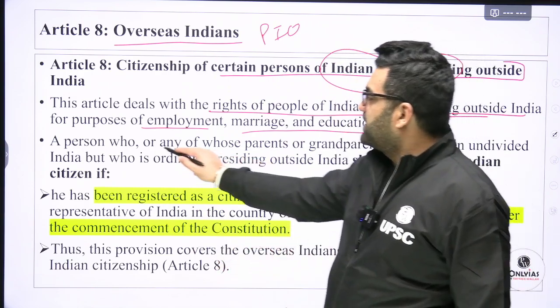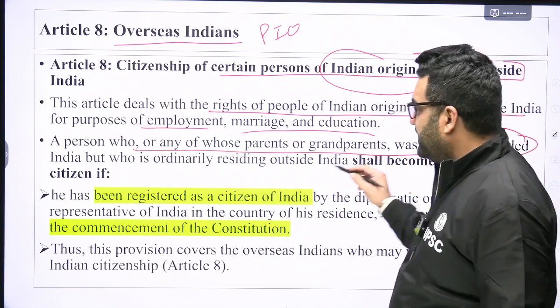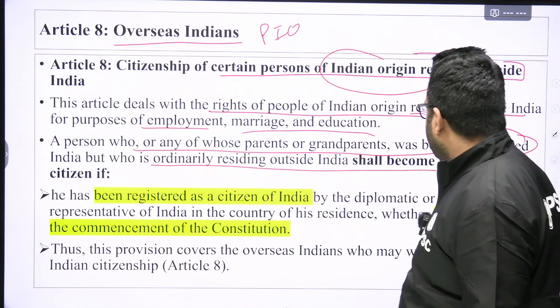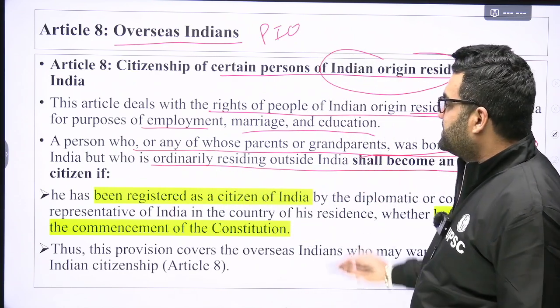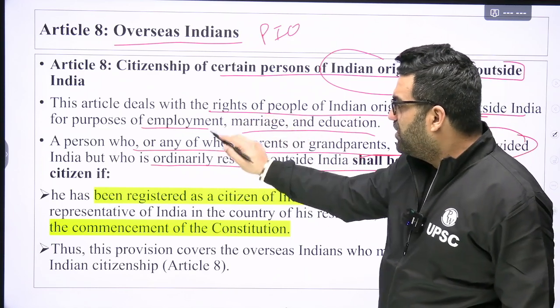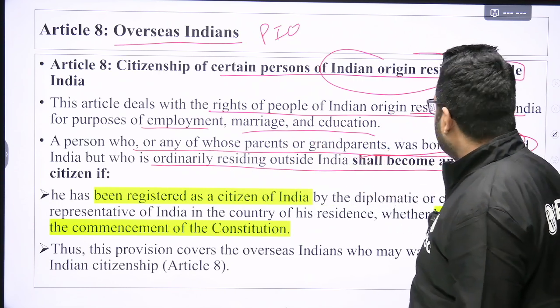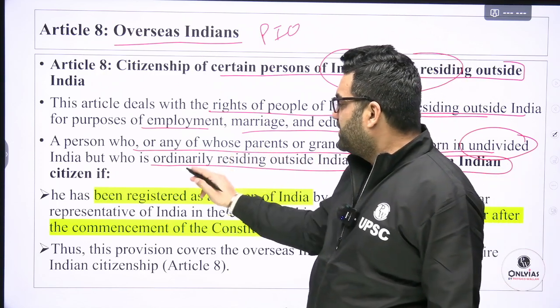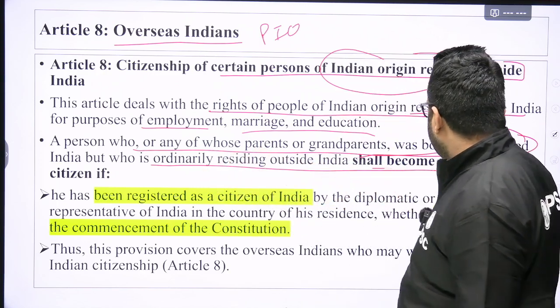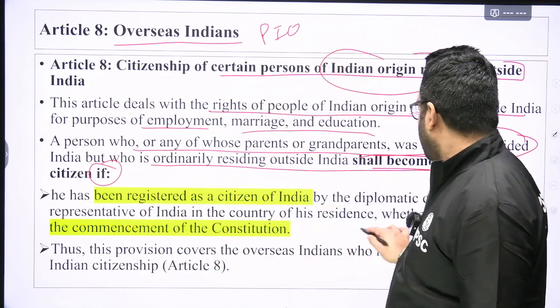Now, a person who or any of whose parents or grandparents was born in undivided India but who is ordinarily residing outside India shall become an Indian citizen. See here, rights of people: a person who himself or any of his parents or grandparents were born in undivided India, but who is ordinarily residing outside India, shall become an Indian citizen if these conditions are met.